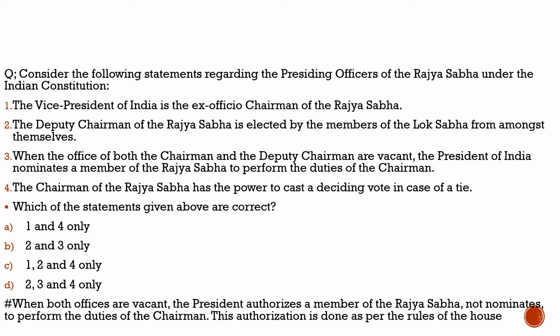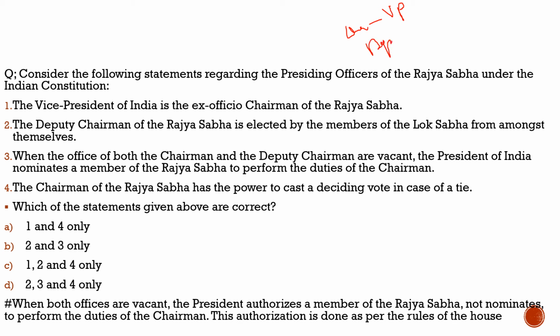So here we have to know that the presiding officer of Rajya Sabha has the responsibility to conduct the proceedings of the House. The Vice President of India is ex officio chairperson of the Rajya Sabha. You should know that. The Rajya Sabha also chooses from among its members a deputy chairman. There is a chairman who would be the Vice President of India, the ex officio chairperson. Then there would be a deputy chairperson. It is selected by Rajya Sabha among its members.